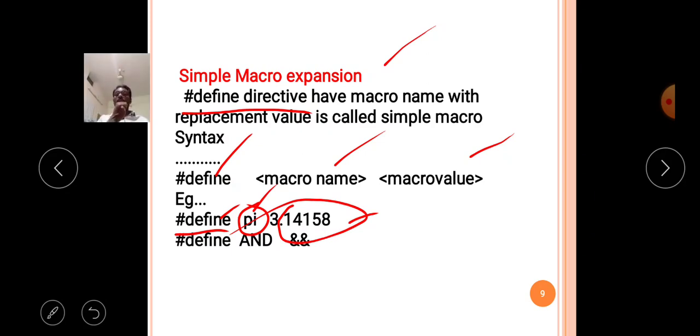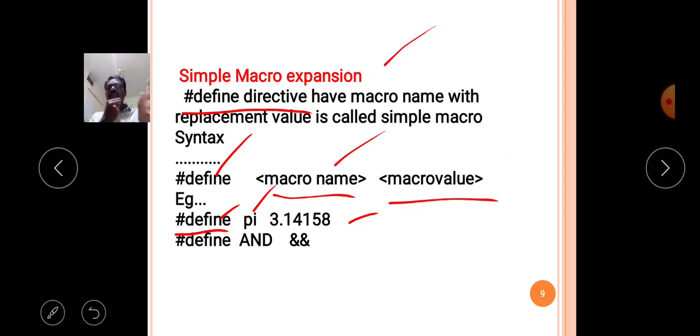This is called a simple macro expansion. When the macro name occurs, this value should be replaced. This is the simple methodology.